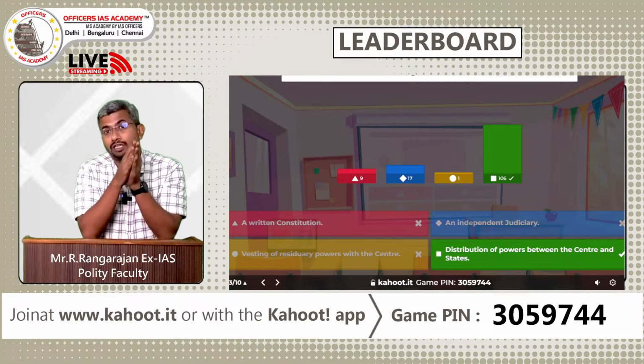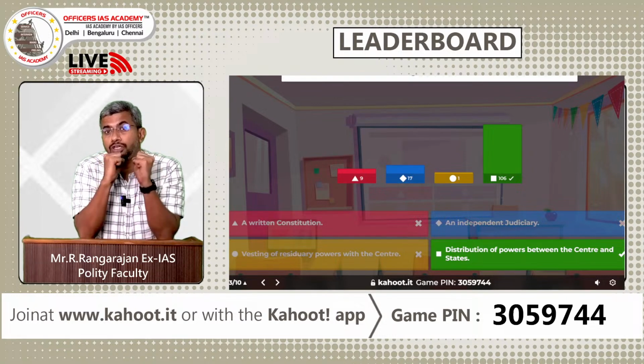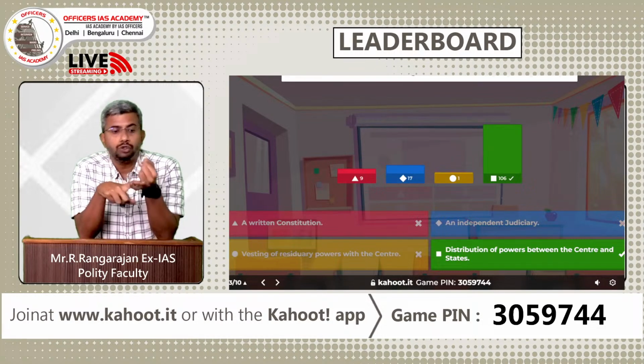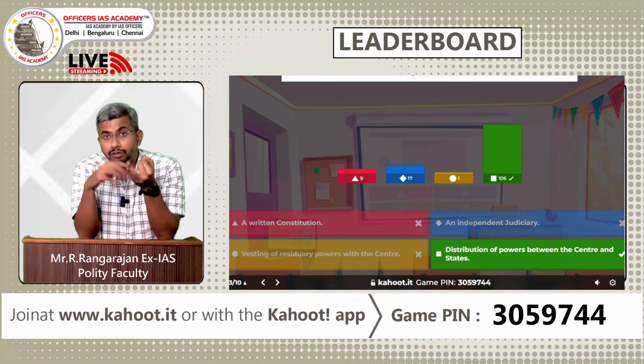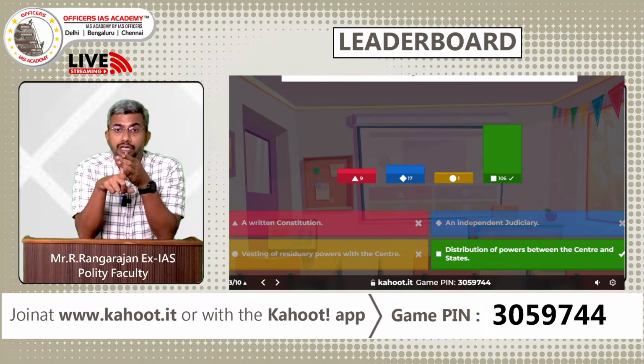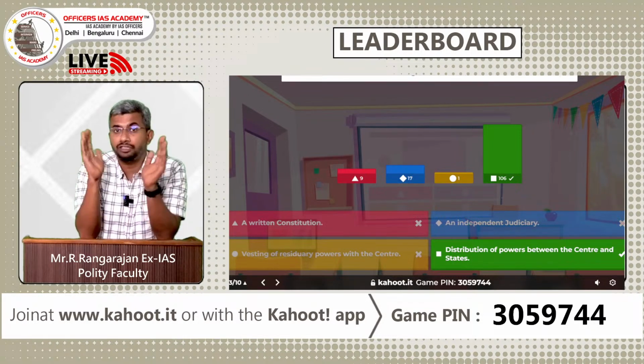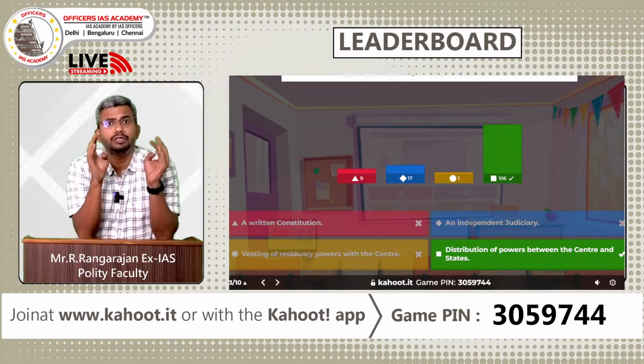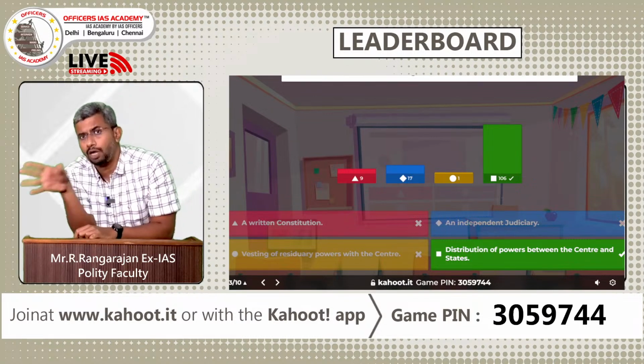So if you look at what are the features required for a constitution to be federal, or a country to be a federal country, you need a written constitution, you need dual government, one at the center and one at the state, you need to have division of powers between the center and the state, and you need to have an independent judiciary to settle the disputes between the center and the states. These are the four important requirements of a federal constitution, no doubt.